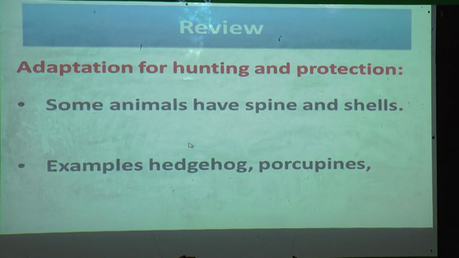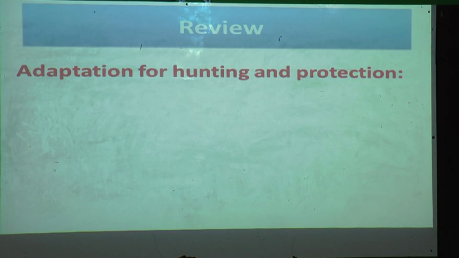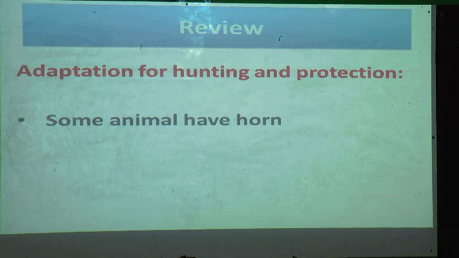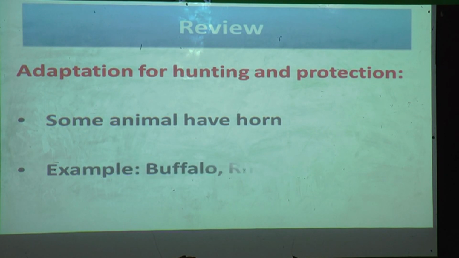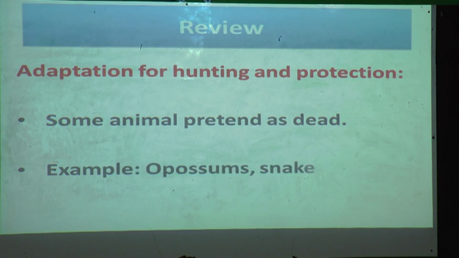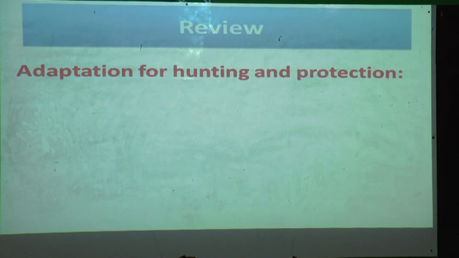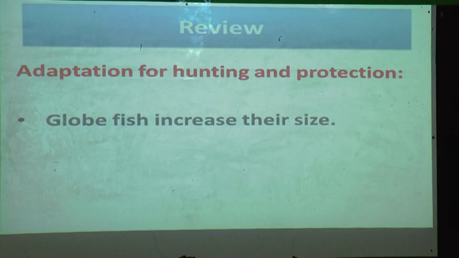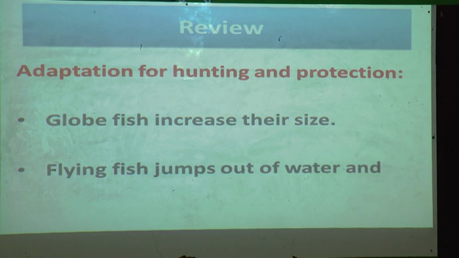Examples: hedgehog, porcupine, snail, tortoise. Some animals have horns. Examples: buffalo and rhinoceros. Some animals pretend to be dead. Examples: opossums and snake. Glowfish increase their size and flying fish jump out of water and glide.